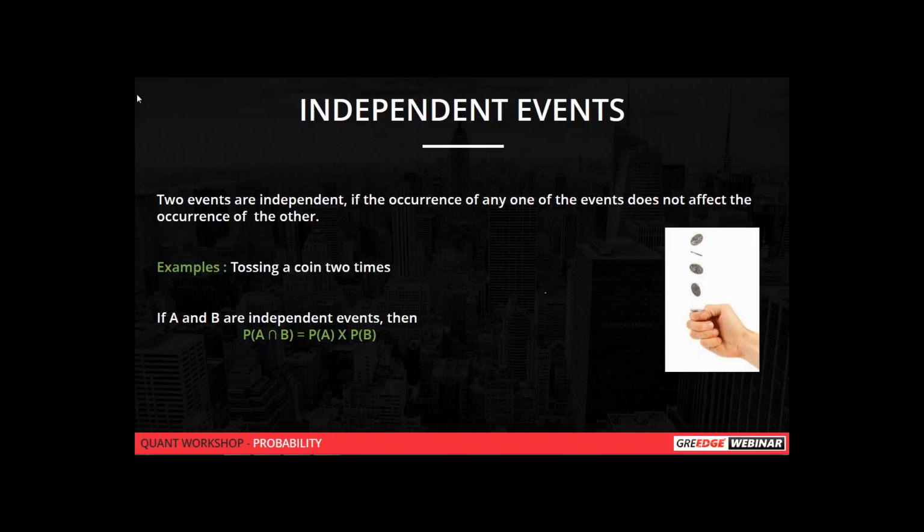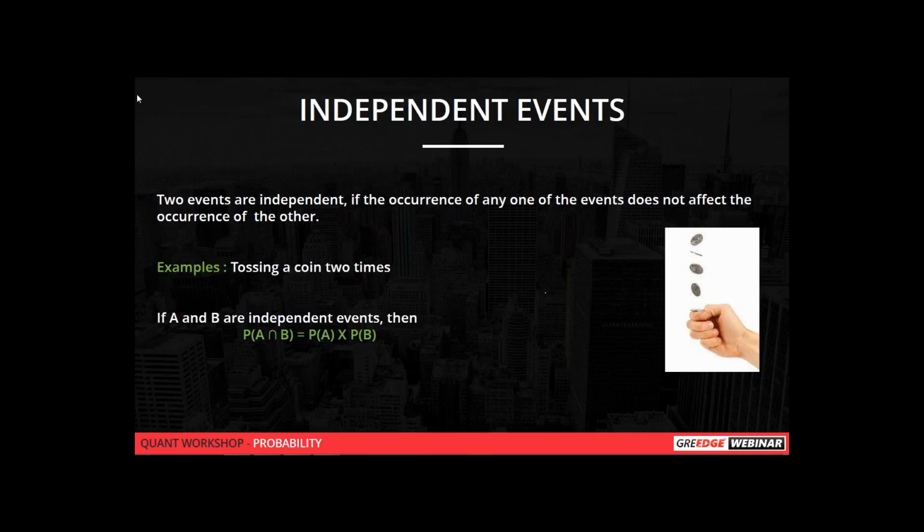You just take a note of independent events. Two events are said to be independent if the occurrence of one event does not affect the occurrence of the other. An example is tossing two coins. If you toss a coin and get a tail, the next time when you toss, there won't be any dependence.